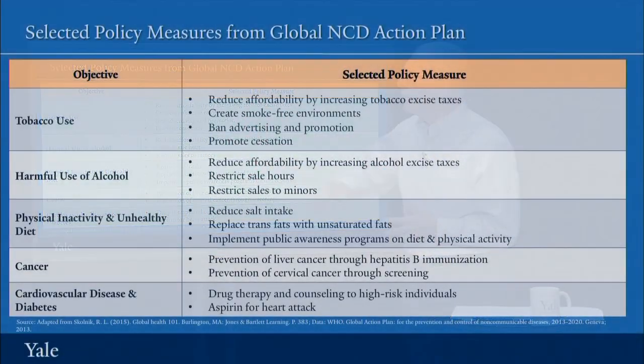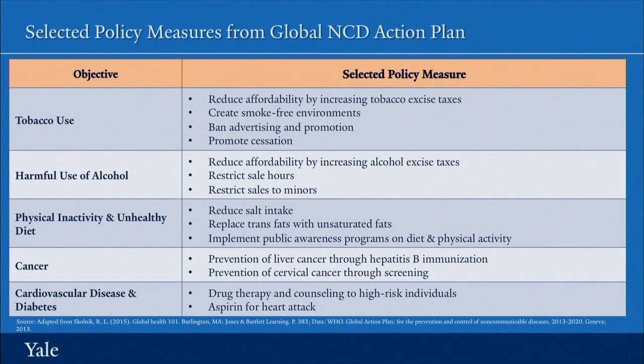The Global Action Plan also proposed some specific measures that might be taken to help to achieve these targets. And this graphic shows you a selected number of the most important policy measures from the Global NCD Action Plan. One was to put tobacco use in a very prominent place and take a set of relatively well-known and well-documented measures to reduce tobacco consumption, including taxing to reduce affordability, creating smoke-free environments, banning advertising and promotion of cigarette smoking, and promoting individuals' cessation from cigarette smoking.